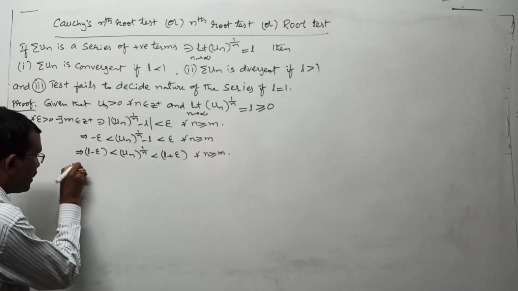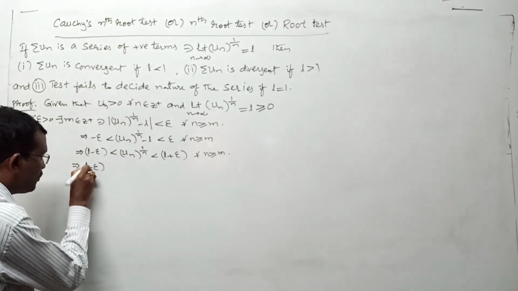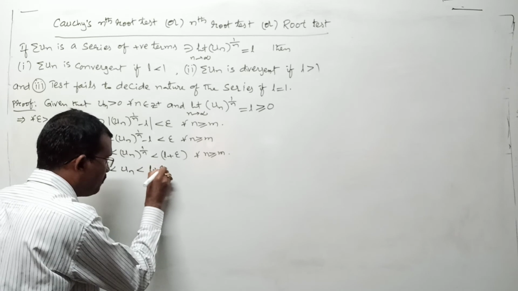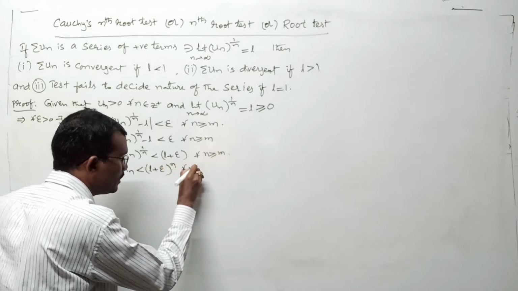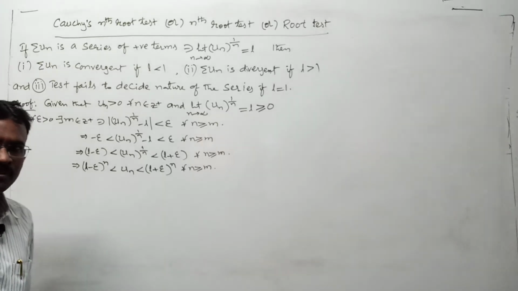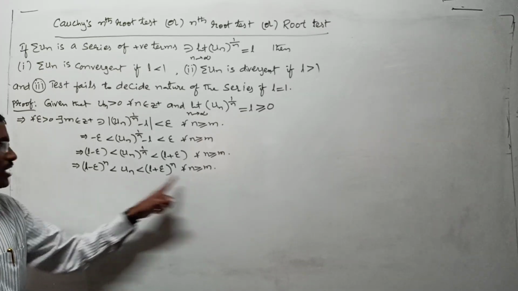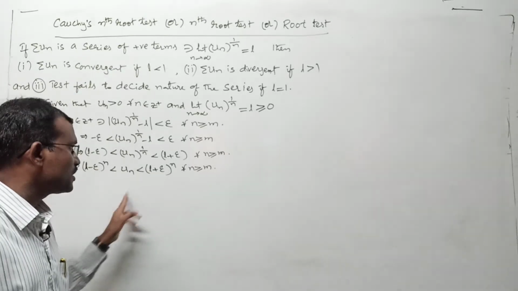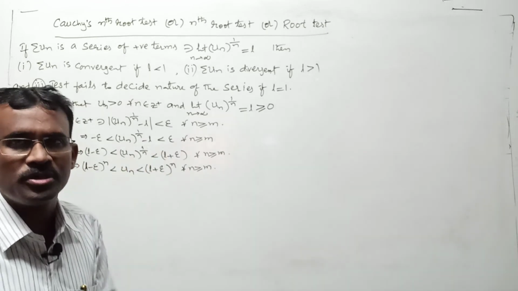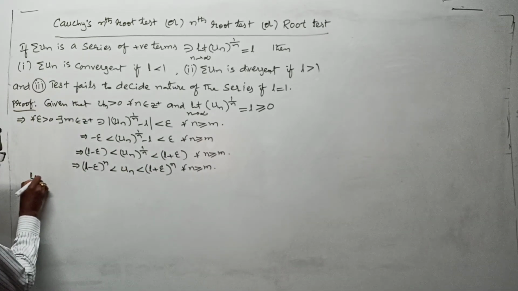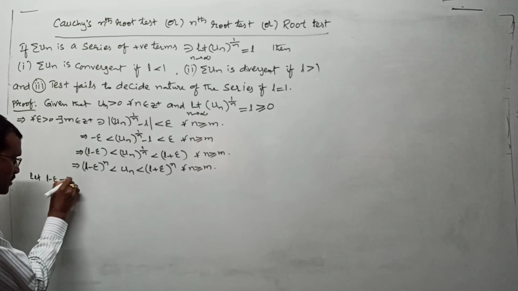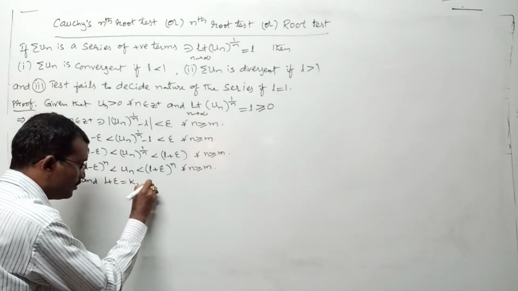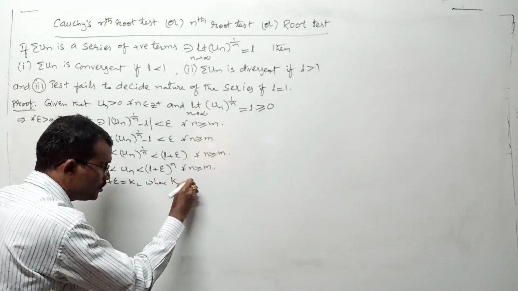I mean this we can write as (L minus epsilon) to the power of n is less than u_n is less than (L plus epsilon) to the power of n for all n is greater than or equal to m. To reduce this relation, I want to take two notations for L minus epsilon and L plus epsilon. I want to take L minus epsilon is k1 and L plus epsilon is k2, where k1, k2 are positive real numbers. I mean in the above relation, for my convenience I am taking L minus epsilon is k1 and L plus epsilon is k2, where k1 and k2 both are what? Positive real numbers,